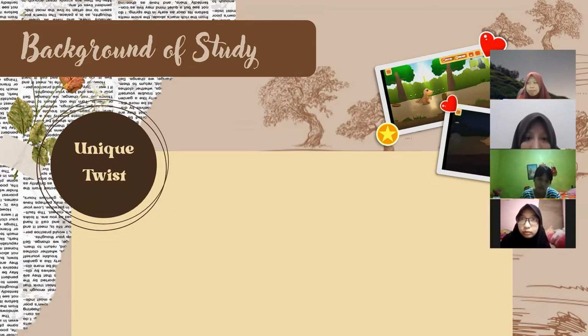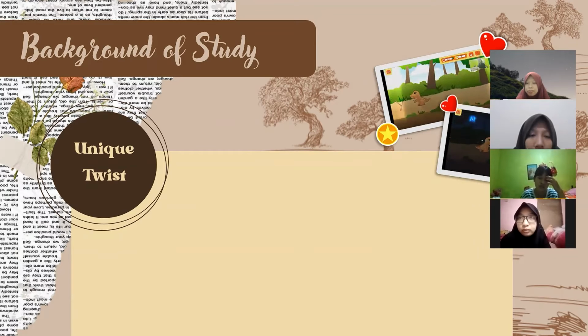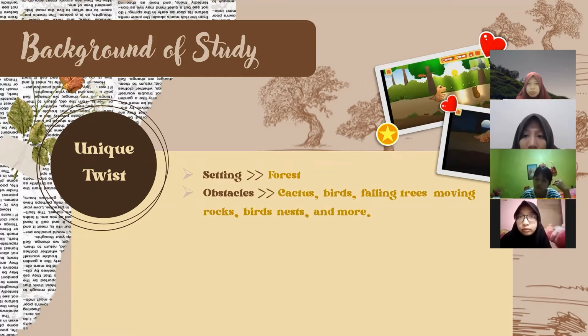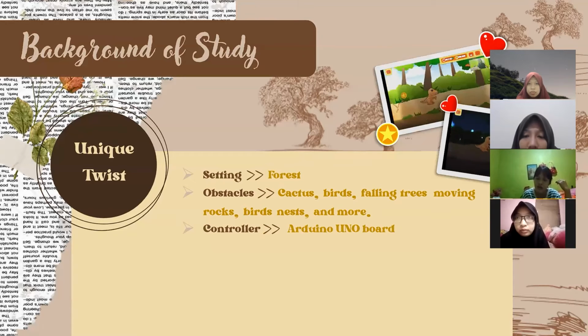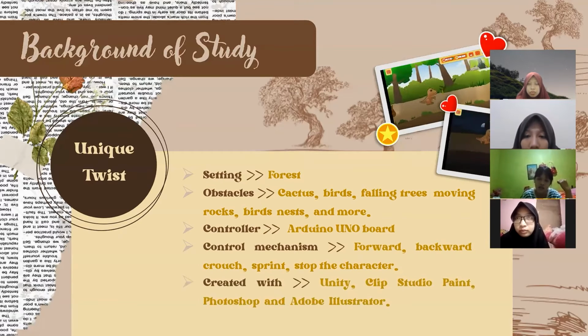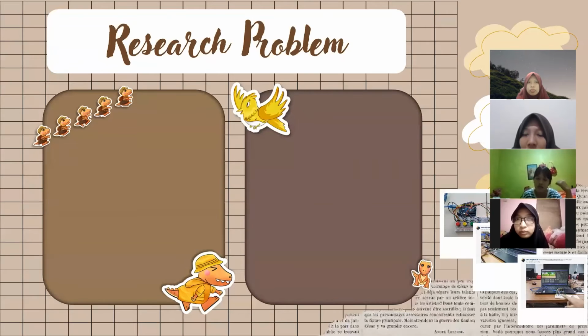The Odyssey of Baby T-Rex game is indeed an adaptation of the dinosaur game, but it also comes with its own unique twists. The twists are: the setting is a forest; the obstacles are cactus, bird, falling tree, moving rock, bird nest, and more; the controller is an Arduino Uno board. The control mechanism is forward, backward, crouch, sprint, and stop the character. Created with Unity, Clip Studio Paint, Photoshop, and Adobe Illustrator. The platform is Windows. So the next part will be explained by Retno Pangesti.